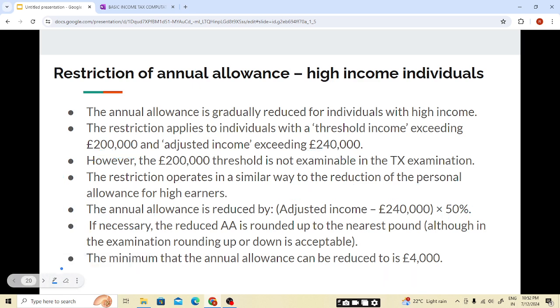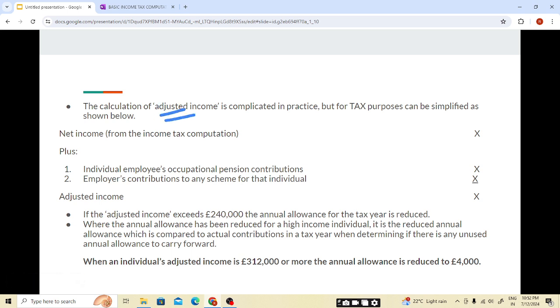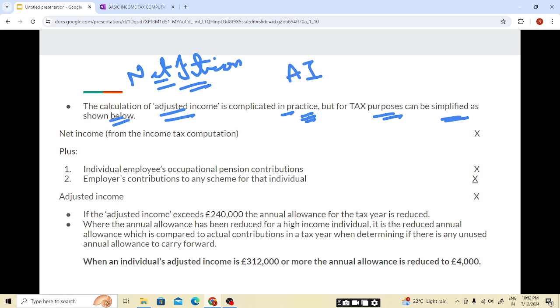Now we will be seeing how to calculate it. The calculation of adjusted income is complicated in practice, but for tax purposes it can be simplified as follows. In the practical world it is very difficult to calculate the adjusted income, but for tax purposes it is very easy. So students, we will be considering the net income. Same in PA also, ANI calculates net income. Adjusted income is calculated as net income from the income tax computation format, the total net income from the total column.